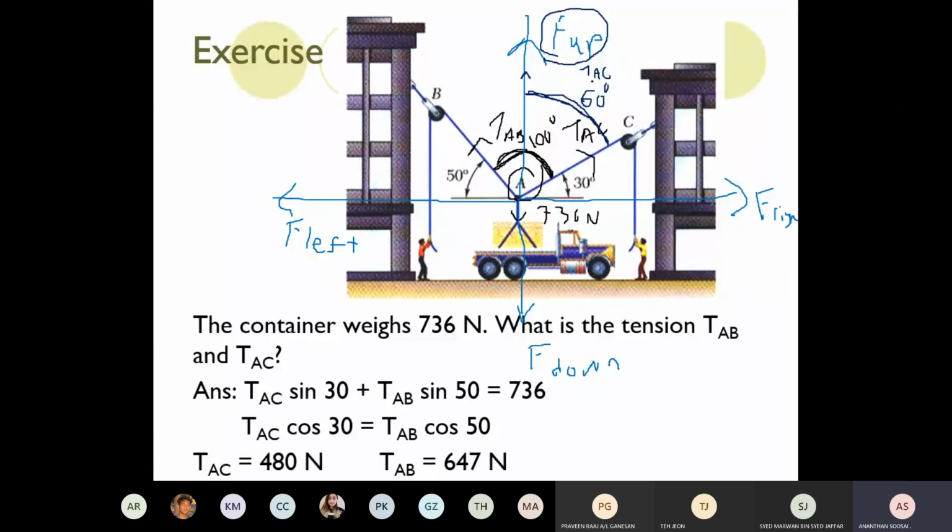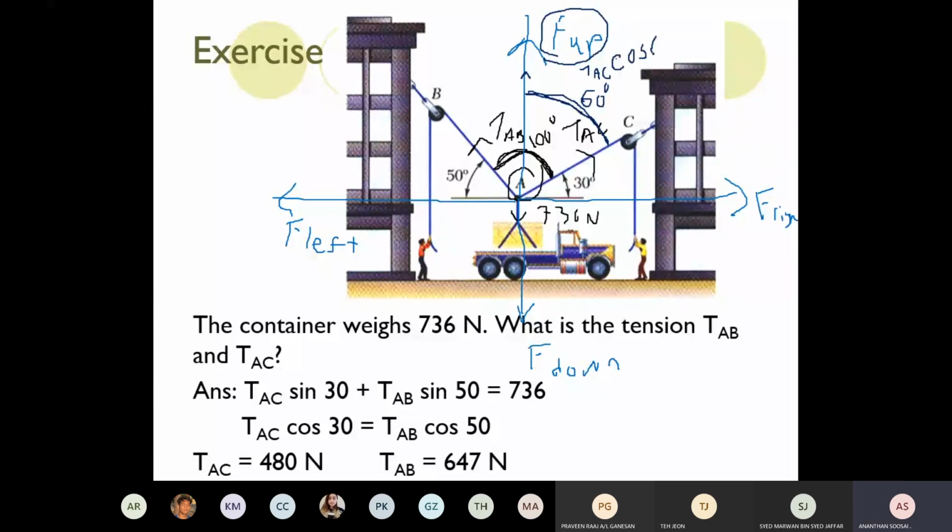So what is the vertical component of TAC upward? TAC cos 60 or sin 60? You close the 60 or you open the 60? TAC from the side, you are bringing it up. You close the angle, so use cos.